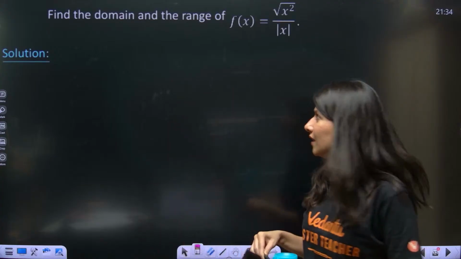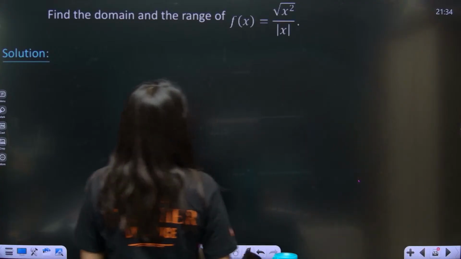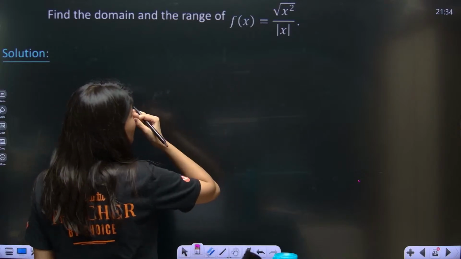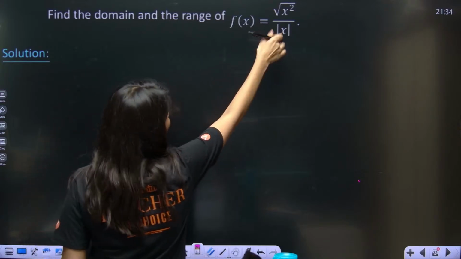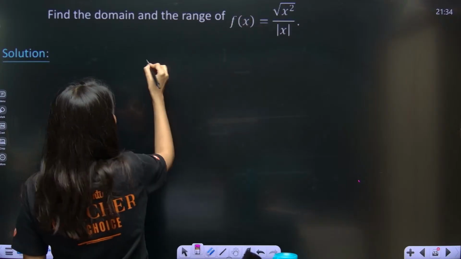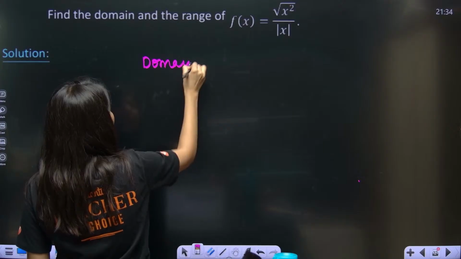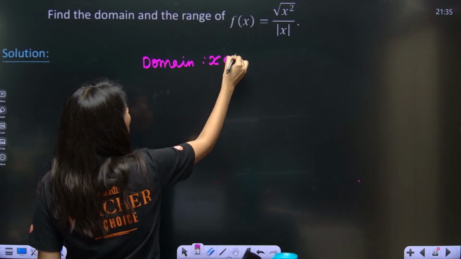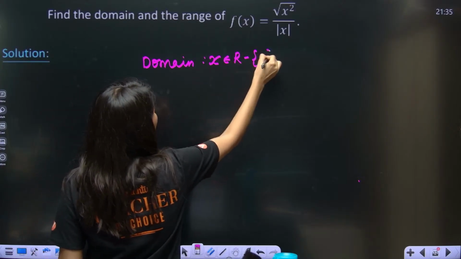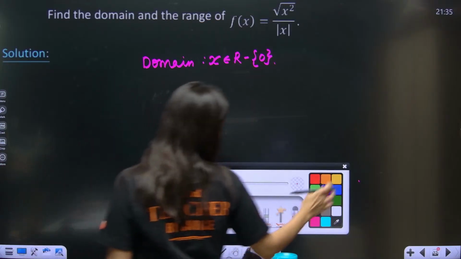First of all, the domain. It is so obvious that the denominator can never be 0. So for the domain, your mod of x, x can never be 0. So for the domain, tell me, x belongs to all real except 0. Now let's talk about the range.